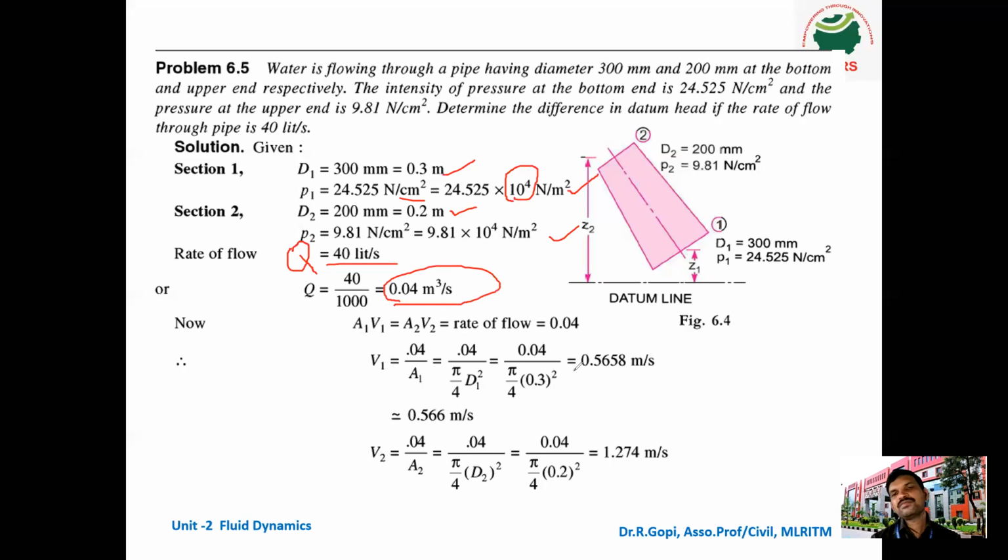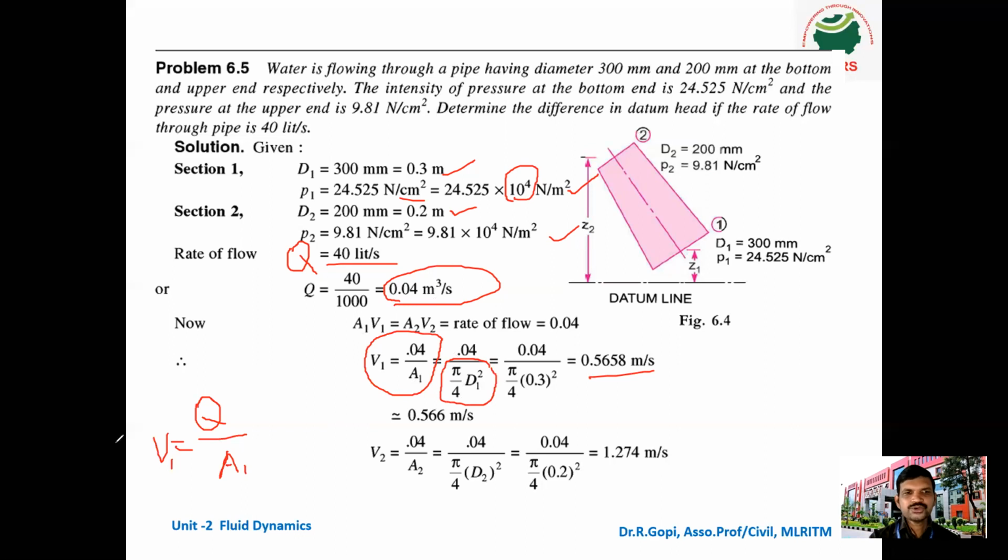Next, velocity is not given, because without velocity we can't use Bernoulli's equation. So what is the velocity formula? Velocity is equal to Q divided by A. Here we must calculate two velocities because it is a tapered pipe. V1 is Q divided by A1. Q is 0.04, and A1 is pi by 4 into D1 square. Finally, we get 0.5658 meter per second.